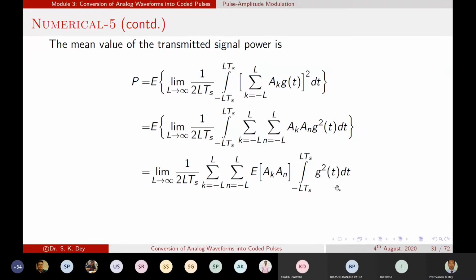Okay, so now what is the value we will get from there? What is the value for this term?